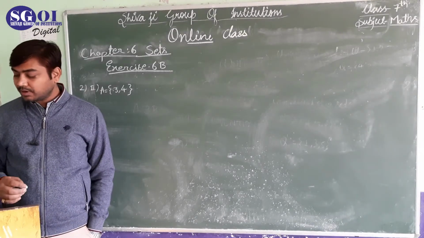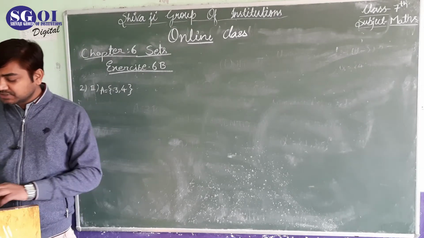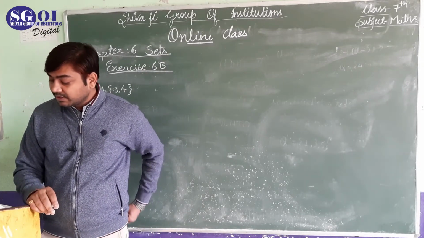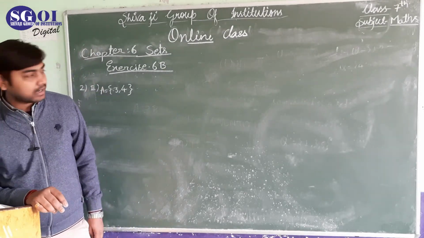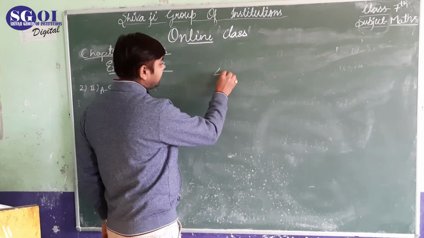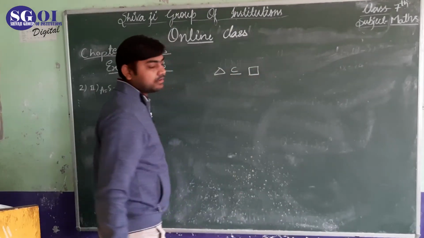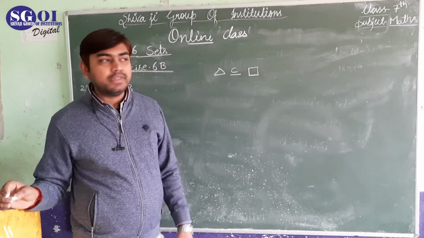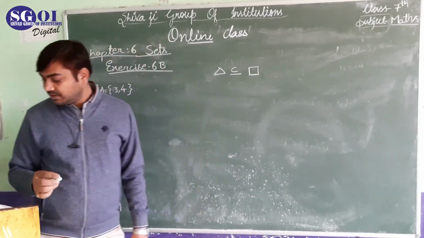Now let's come to our exercise 6b. Here our first question says: indicate whether the given statement is true or false. Triangle is a subset of quadrilateral. A quadrilateral has 4 sides and a triangle has 3 sides. They cannot be the same, so this statement is false.